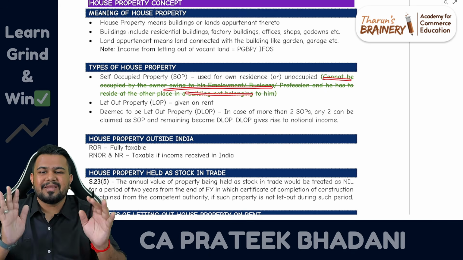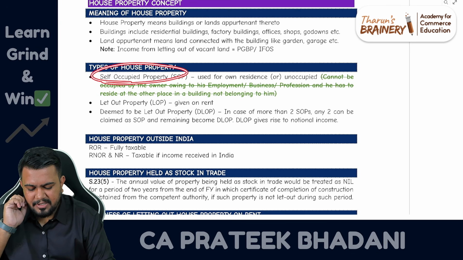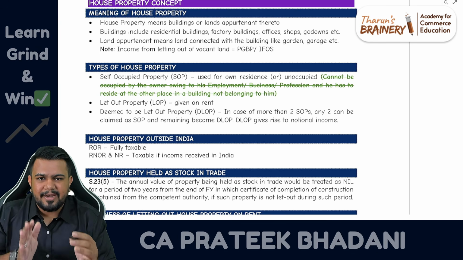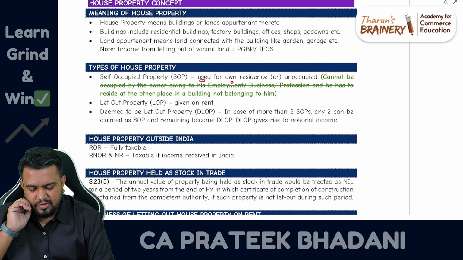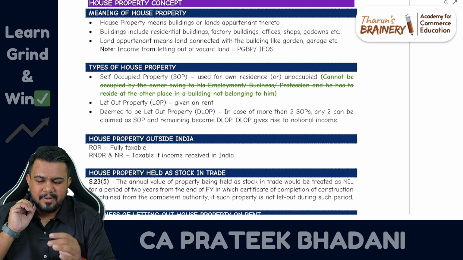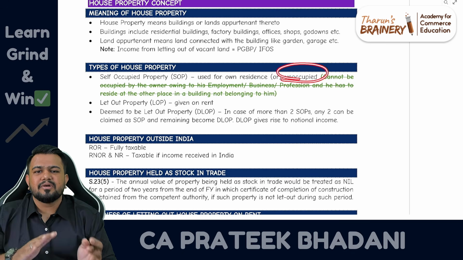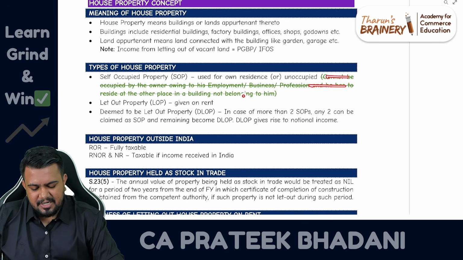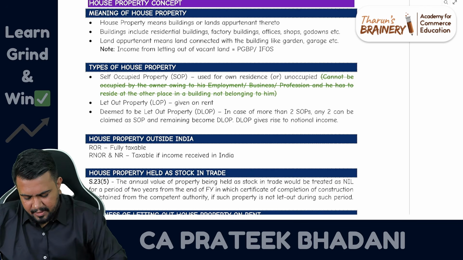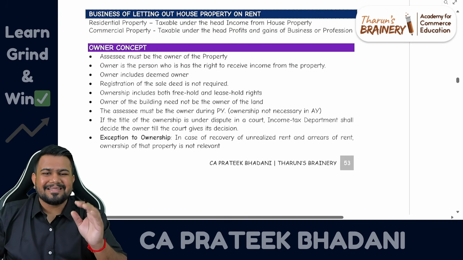Now it is very simple. Self-occupied property means what? Either the assessee has occupied it himself for his residence or he is not occupying it. So used for own residence is also self-occupied property. Not occupied is also called self-occupied property. Now it is very simple. These conditions are not there. Fine. So in house property, only this discussion was there.